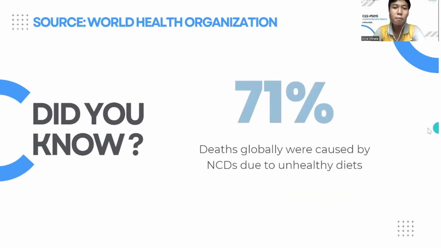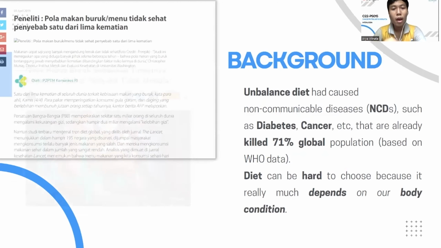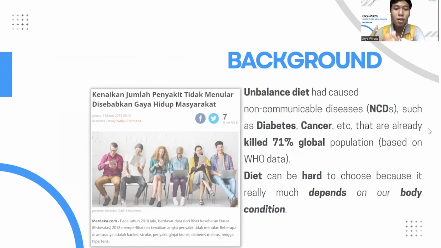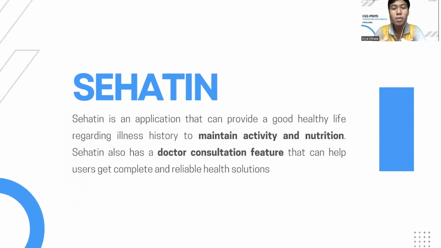This would be a scary fact for you: 71% of the world population have died due to non-communicable diseases, such as diabetes, cancer, stroke, etc. As we dig more into it, apparently the main cause was an unbalanced diet. That would be so hard to achieve as our health condition is different. Hence, we would like to bring to you SehatIn, providing you a good diet based on food and daily activity with all of its helpful features.